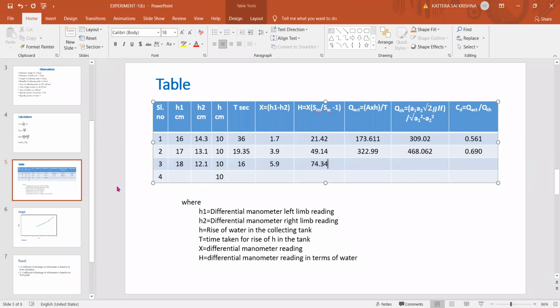335, Varun Reddy. 338, Sai Manohar. 345, Sharath.